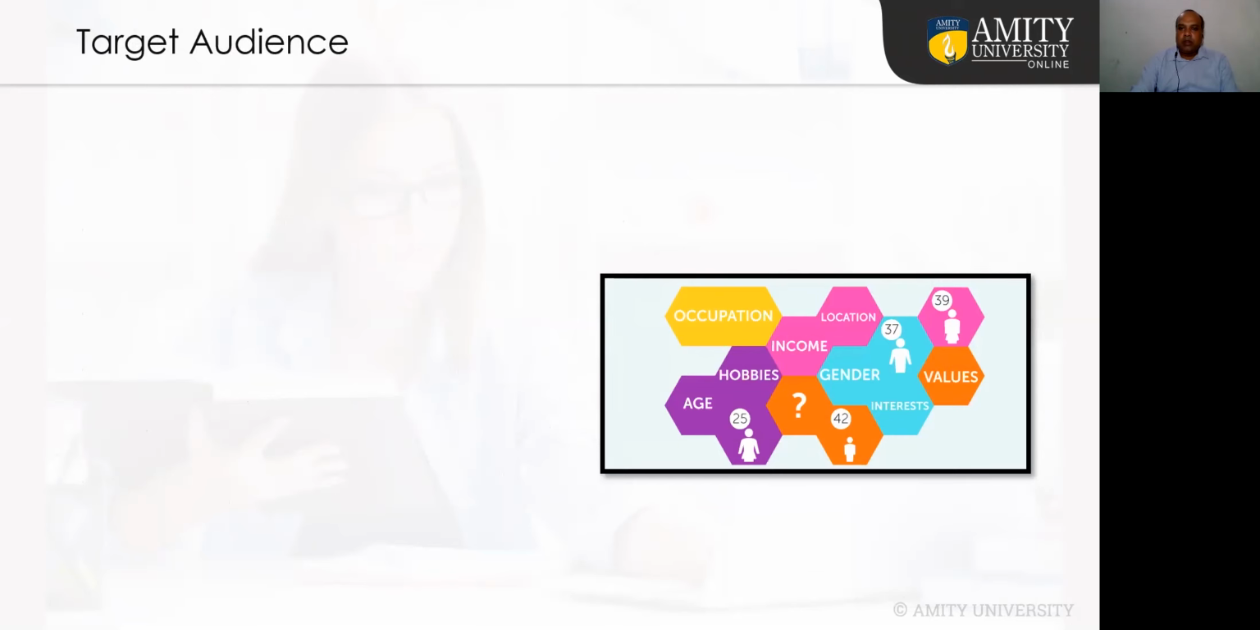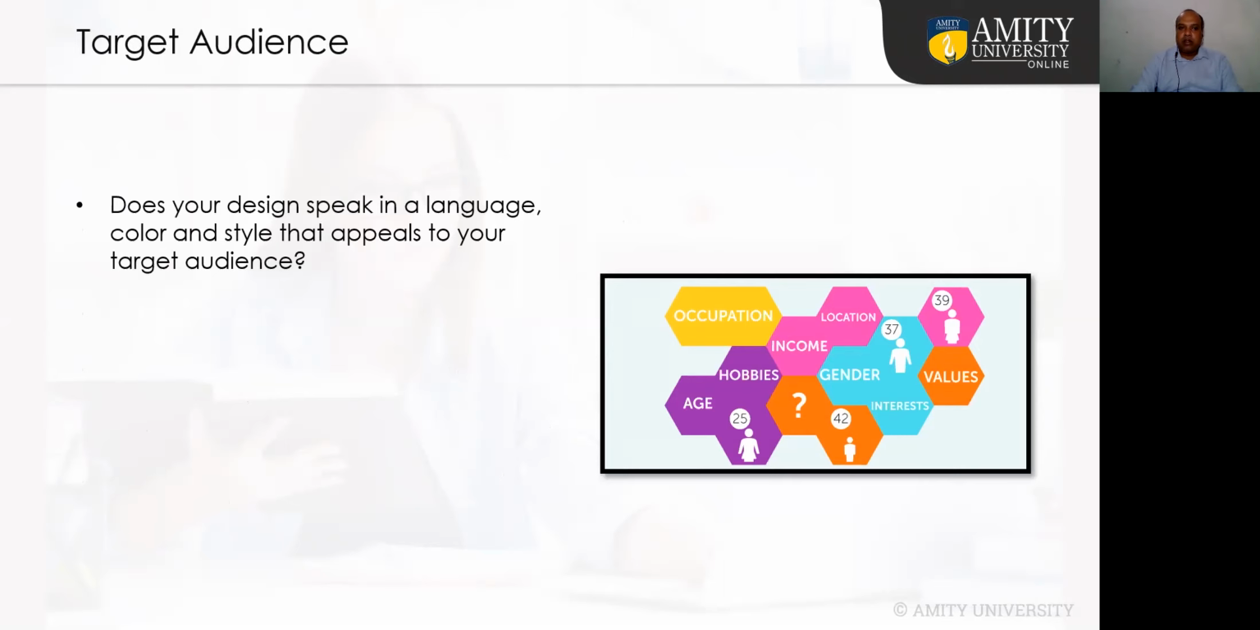And whenever you are designing, you need to take care of your target audience for whom you are designing. You can divide the audience by age category, occupation, gender, location or income group. So you decide for whom you are designing, and based on that, you create your design. Does your design speak in a language, color, and style that appeals to your target audience? Just like a younger group likes brighter colors. They are full of energy, so you can use bright colors for them.